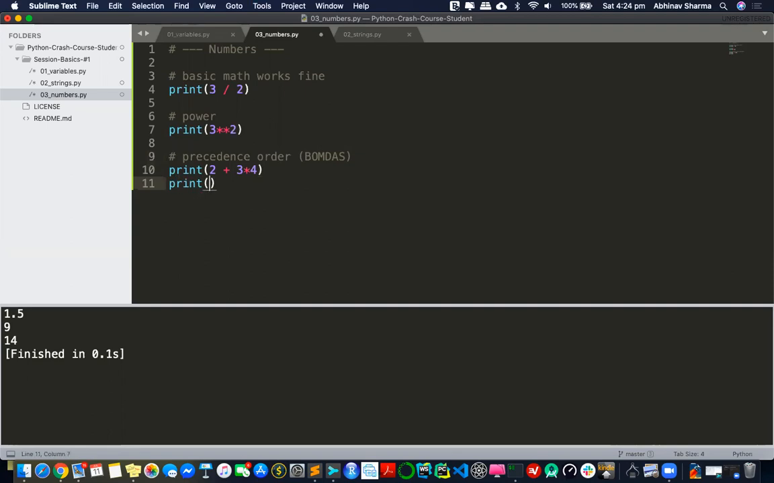So for this thing, I'll use 2 plus 3 in a bracket, and then I multiply with 4. So I'm pretty sure what's going to happen now. Rather than leaving it to Python, you take control by putting brackets. In that case, you're 100% sure that this is going to work like that. So that's the precedence order. It works in Python.